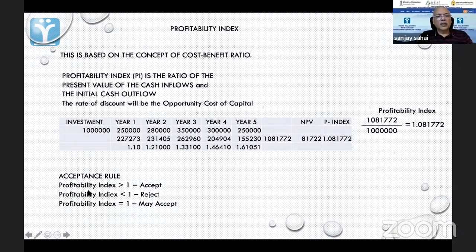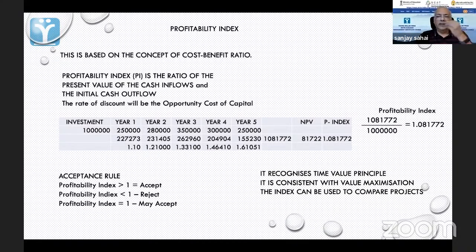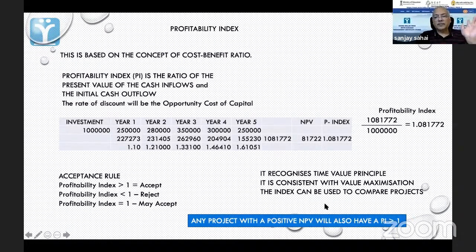So profitability index more than 1, you accept. Less than 1, you reject. If it is exactly equal to 1, you can accept, because it is the same as any other option that you have. If you go for another option, the same thing will happen. So it recognizes the time value principle. These are the advantages. It is consistent with value maximization. The index can be used to compare projects. Any project with a positive NPV will also have a profitability index of greater than 1.